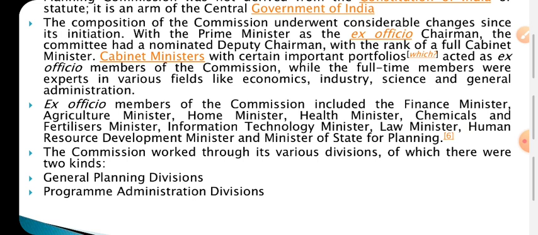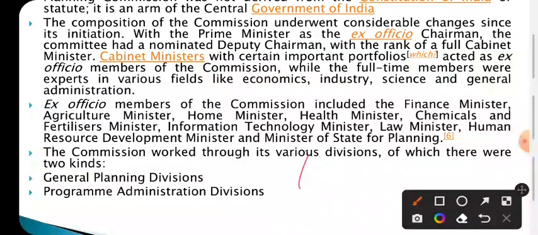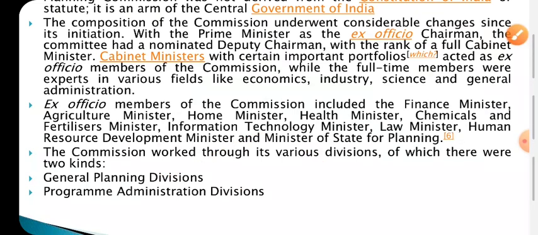The commission worked through its various divisions, which are of two kinds: the general planning division and the program administration division. A question may come: how many divisions are there? That is two. Or a question may come like, which of the following is not a division of the Planning Commission? Out of these two, others may be given, and students have to decide the odd one out.